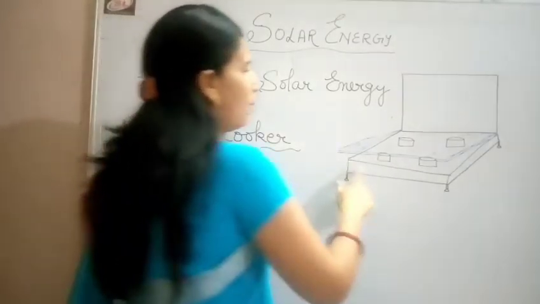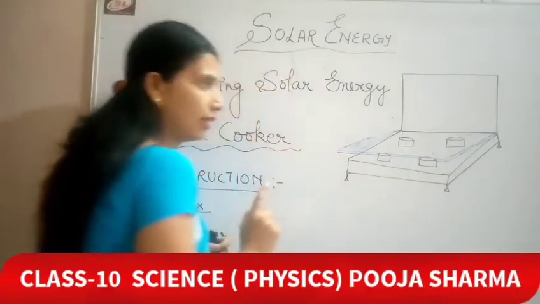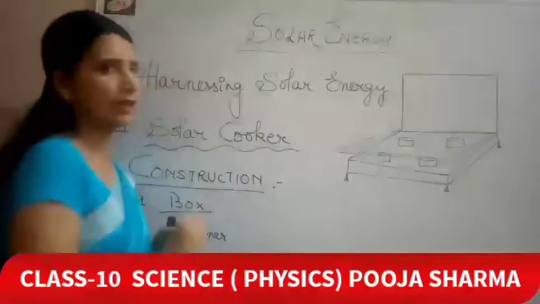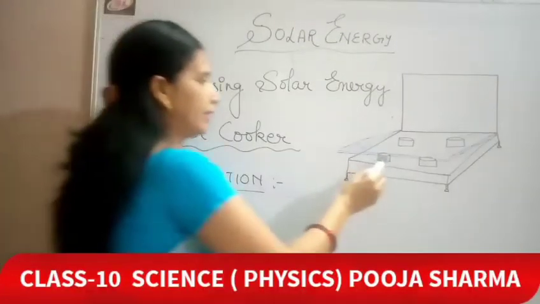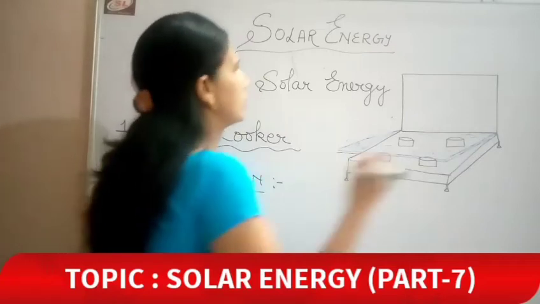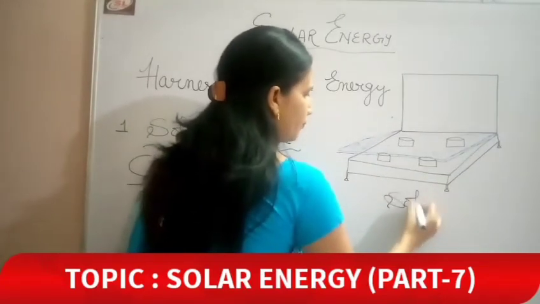So if we have painted the box with black color, maximum heat and sunlight will be absorbed by it. Okay. Now the containers. We had kept 4 containers over here in this diagram. It is the diagram of a solar cooker.